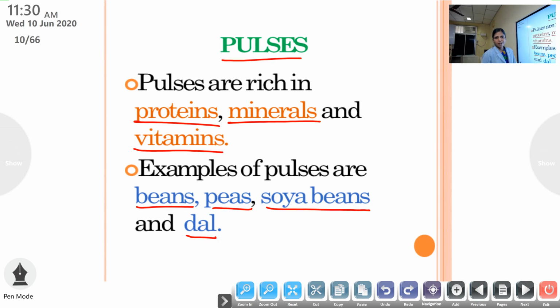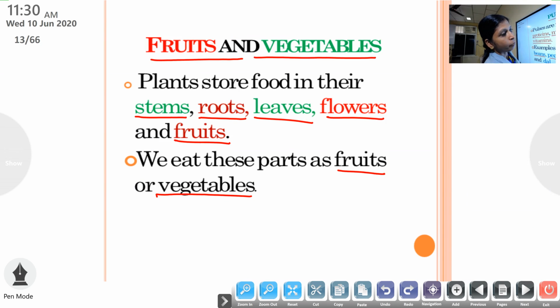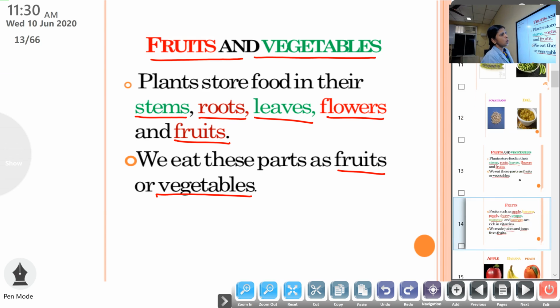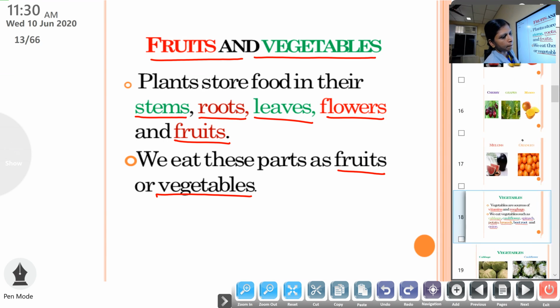Next is pulses. Pulses are the edible seeds of some plants. They contain proteins, minerals and vitamins. Examples also we learned. Next, fruits and vegetables. We learned that plants store their food in their body parts like stems, roots, leaves, flowers and fruits, and we can use all these things as fruits and vegetables. Then pictures are there. Last one is oil seeds.